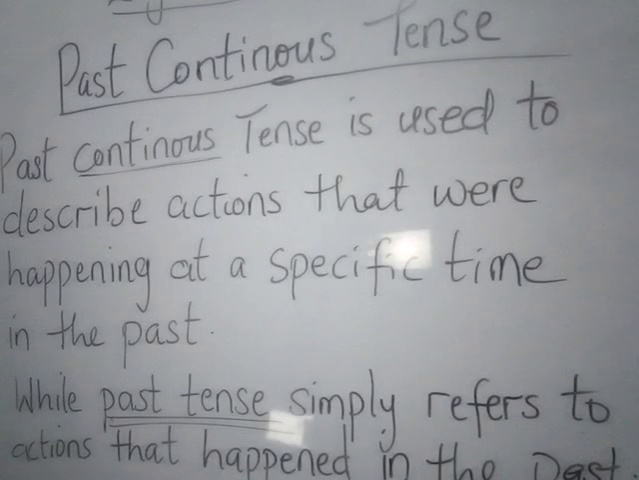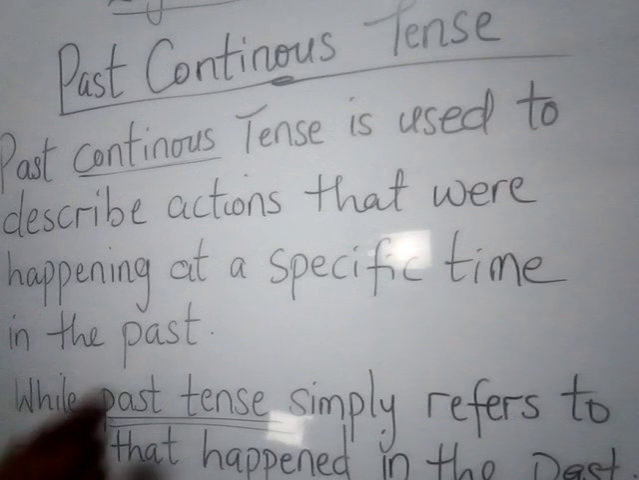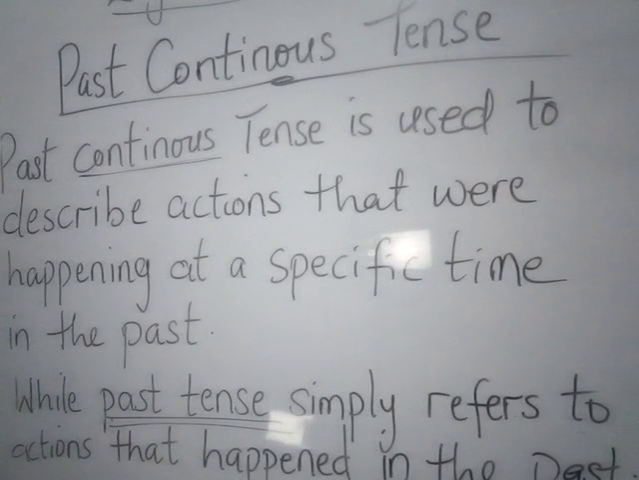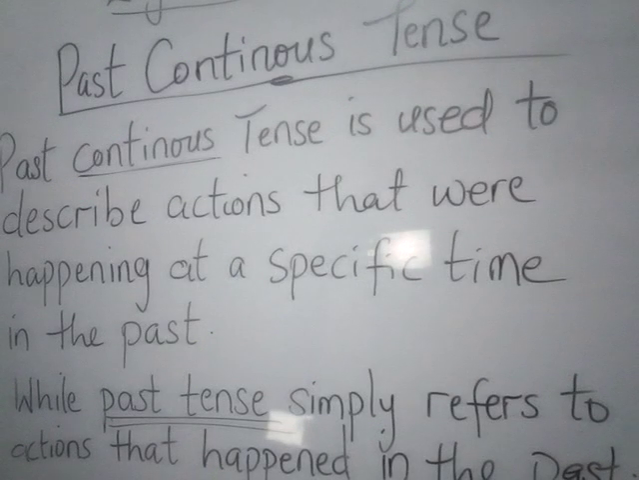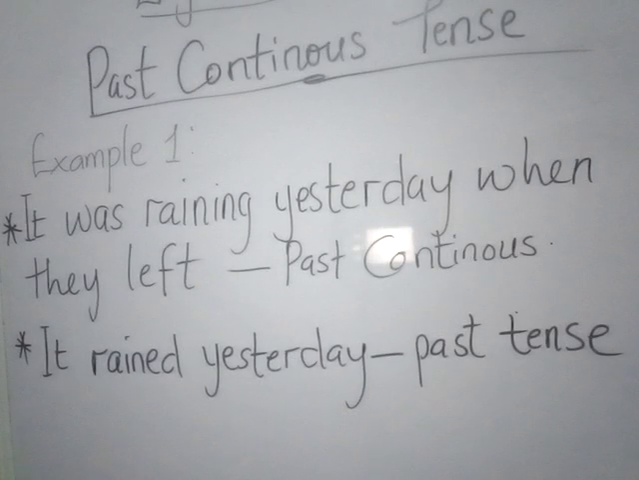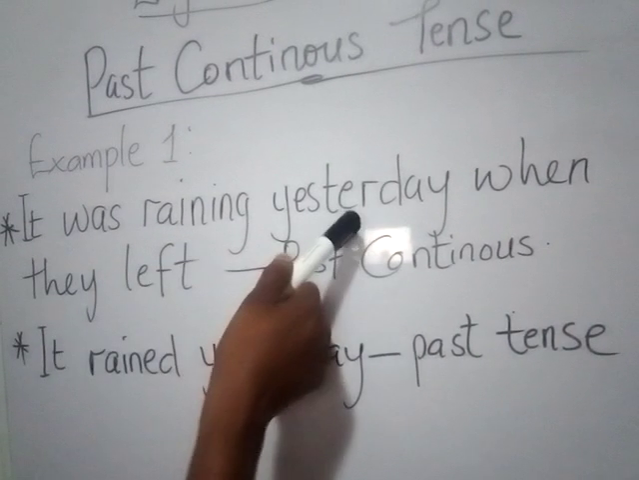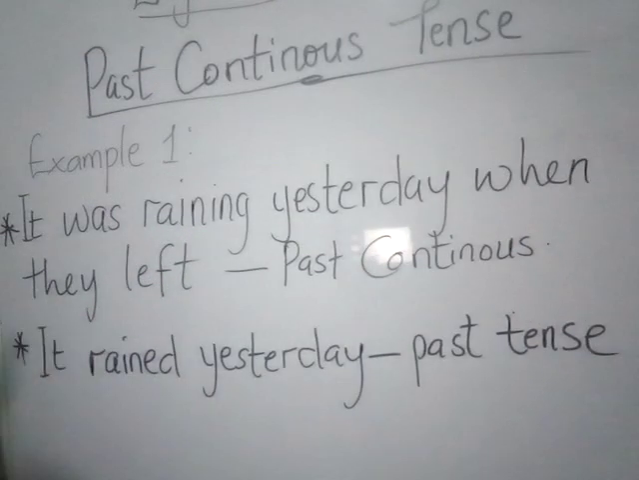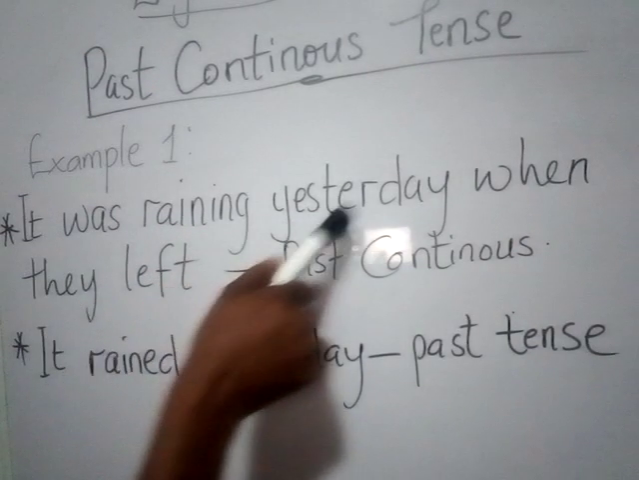So we're going to look at some examples, and in looking at these examples, I will try to draw a kind of parallel or comparison between the past continuous form and the simple past tense form, so that you'll be able to understand it better. We'll take some examples. So let's look at the first example here. It reads, it was raining yesterday when they left. It was raining yesterday when they left.